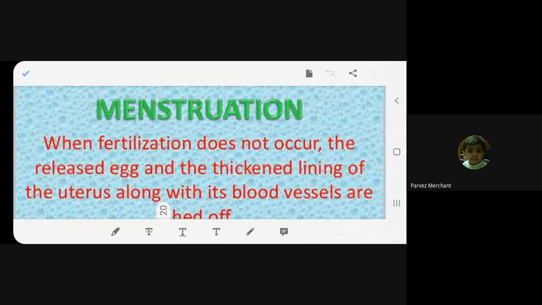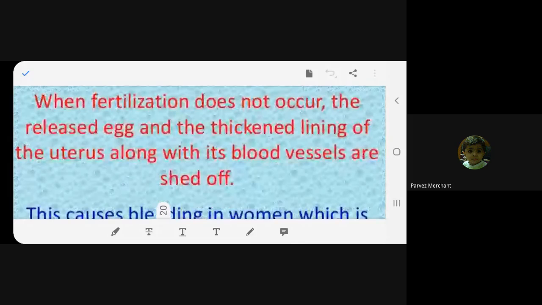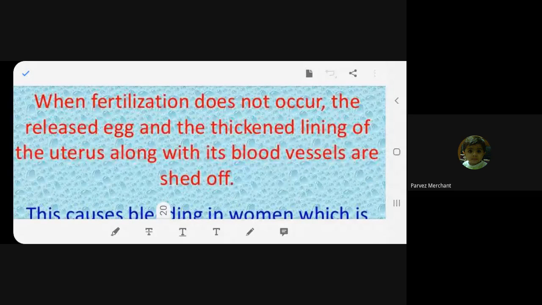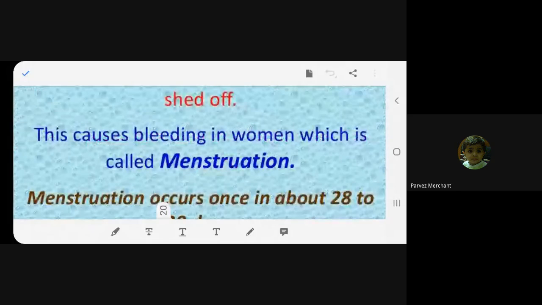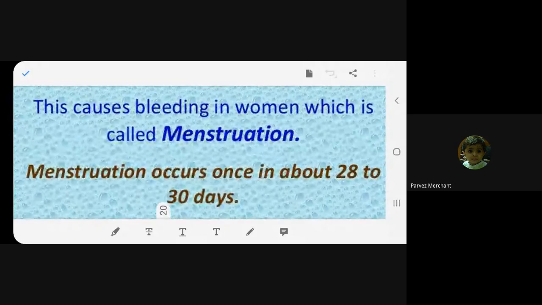Read. Menstruation. When fertilization does not occur, the released egg and the thickened lining of the uterus, along with its blood vessels, are shed off. This causes bleeding in women, which is called menstruation.